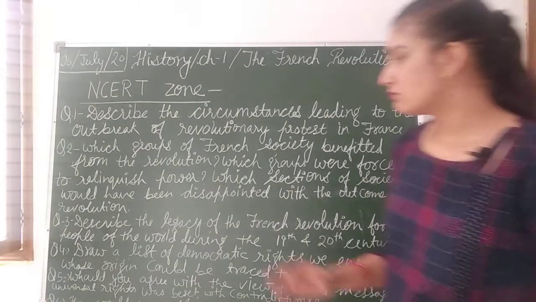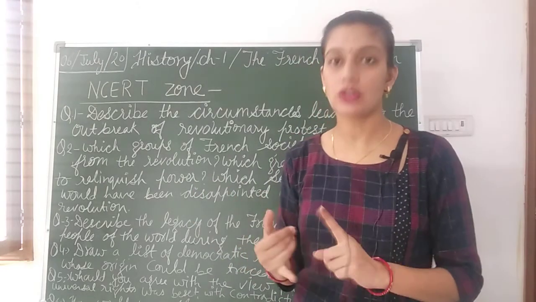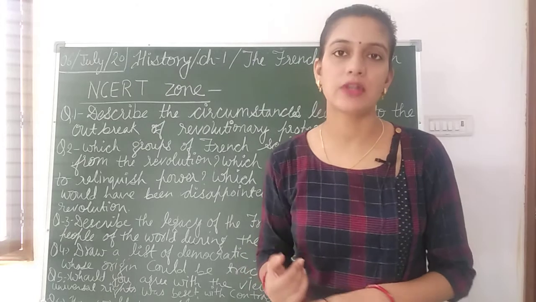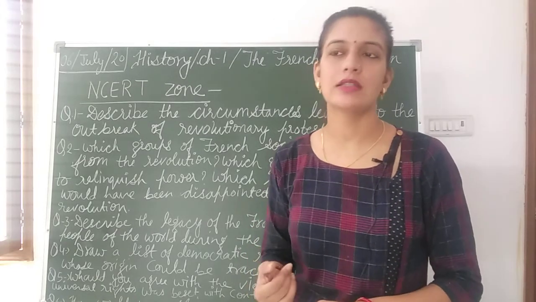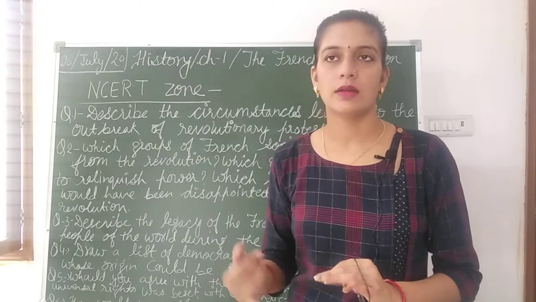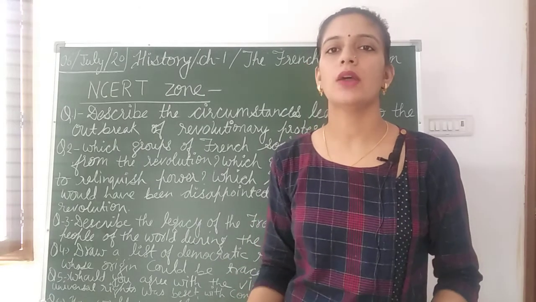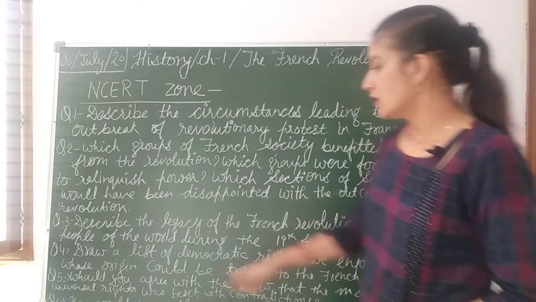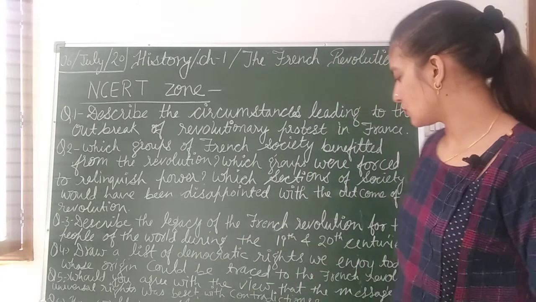In this, if you see, then right to speech, freedom of speech, freedom of expression, voting rights, abolition of censorship, right to live, right to equality, all these will come under this. In this, you have to list it out, so you may do this in this way.